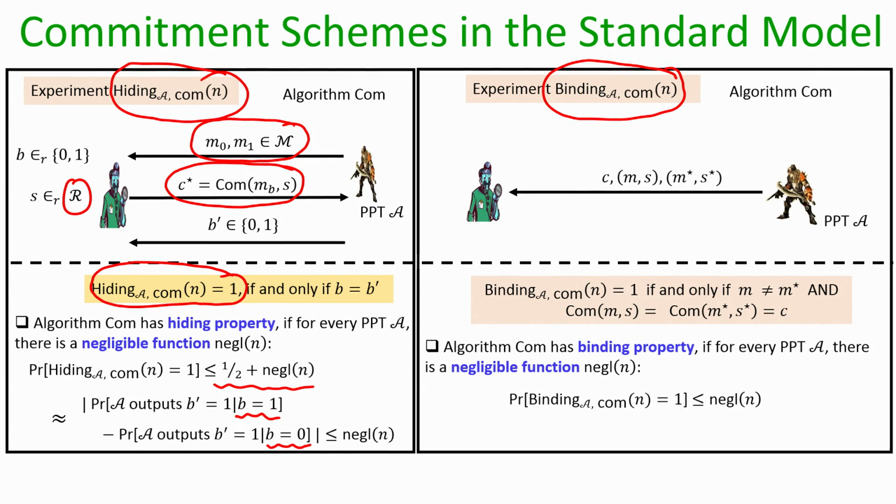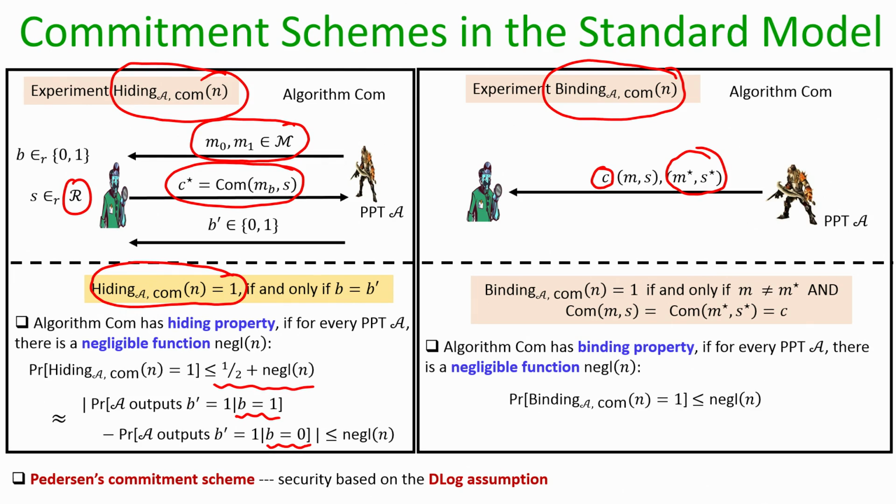And the way we have formalized the binding requirement is by the binding experiment, where the adversary simply submits a commitment C and a pair of message, randomness M, S and another pair M star, S star, such that M and M star are different, but still the commitment of M with respect to the randomness S and the commitment of M star with respect to the randomness S star turn out to be the same value C. And we say that the algorithm COM has the binding property if the probability that any polytime adversary could come up with a pair of different messages committing to the same commitment is upper bounded by a negligible probability.